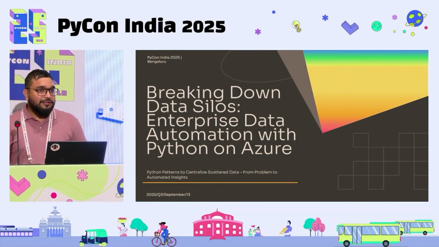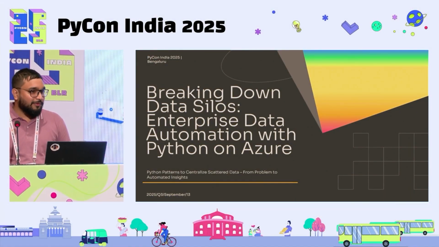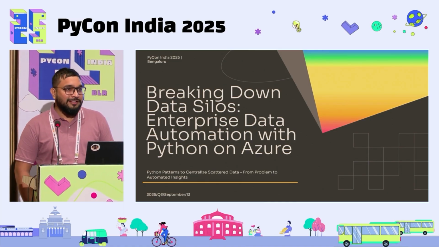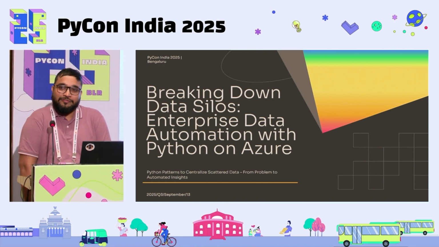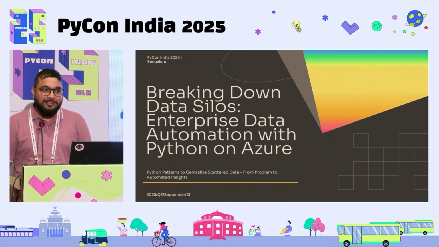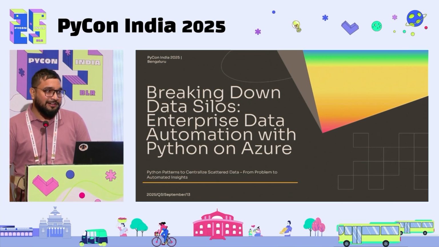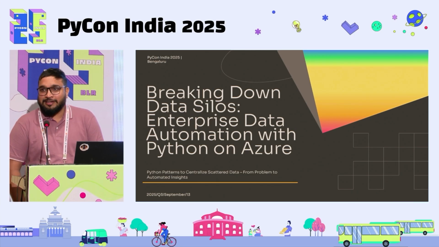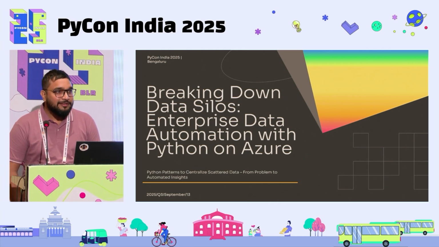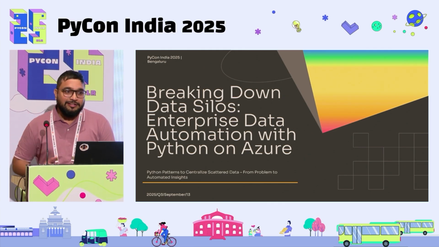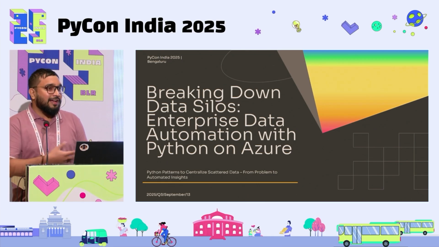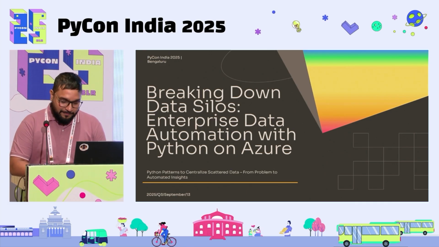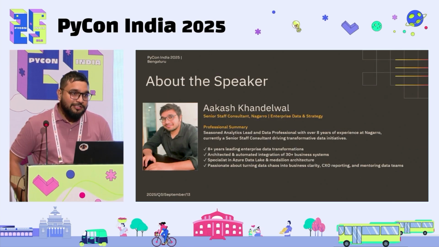Good morning, everyone. Before we jump into the talk, I have a quick question for all of you who have worked in an enterprise data setting. How many of you have a file named file_v3_222_updated.xlsx on your system? Just raise your hand. If you work with data, this might be the biggest problem you have, right? Today we are going to break that down, and how I actually solved that problem for my enterprise with a Python-native architecture.